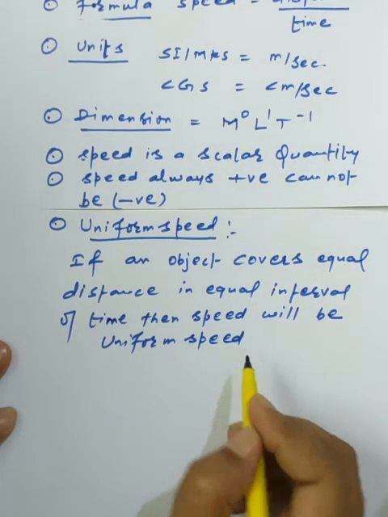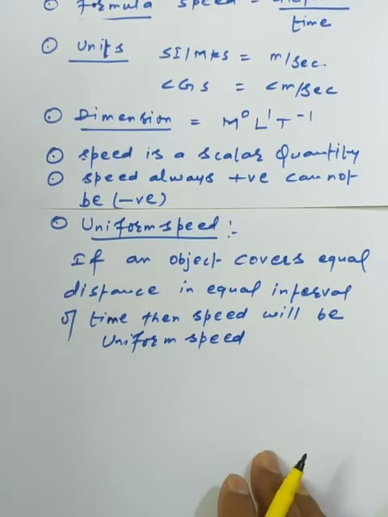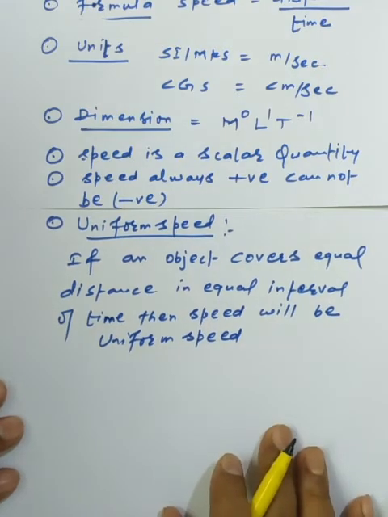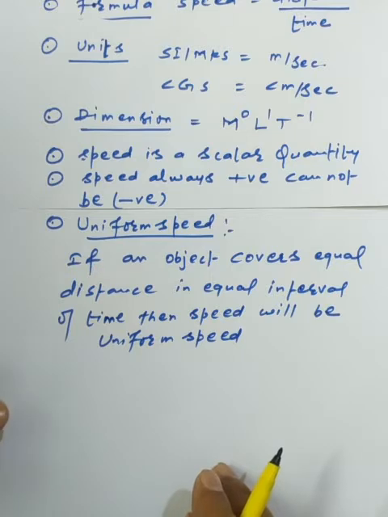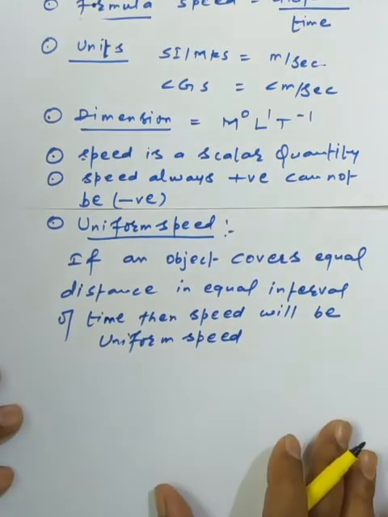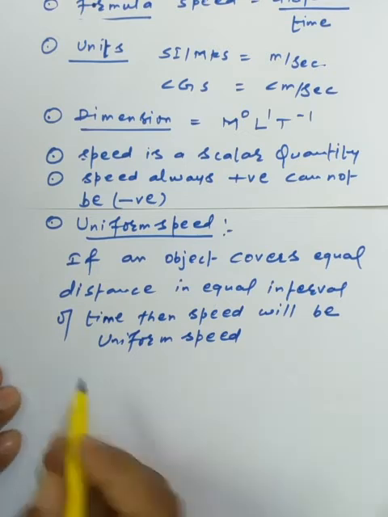And easily you can say, what is uniform motion? Equal change in position in equal intervals of time is called uniform motion. Somehow we are just using the concept of the formula, because we have added here distance. Or you can also say that equal change in position in equal intervals of time in any direction makes the concept of uniform speed.